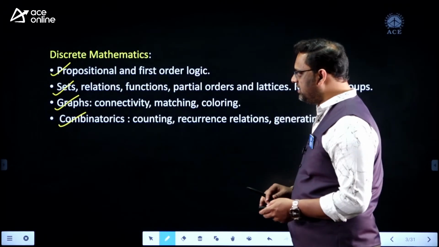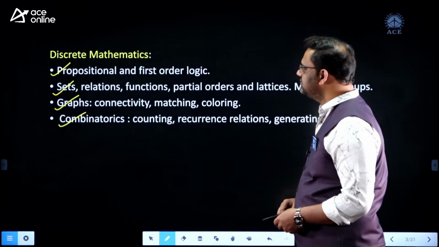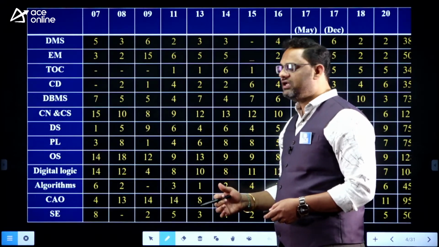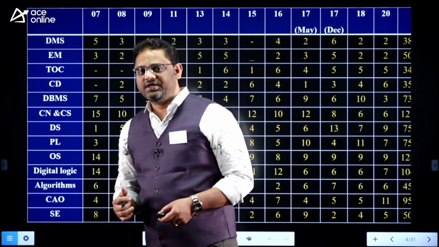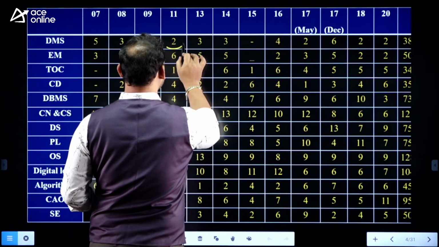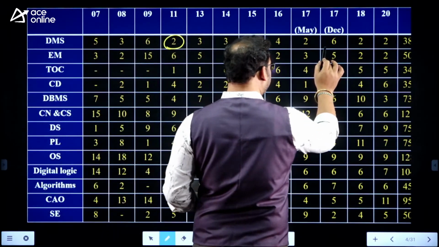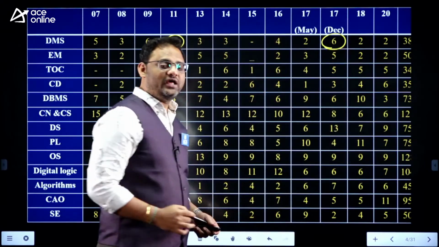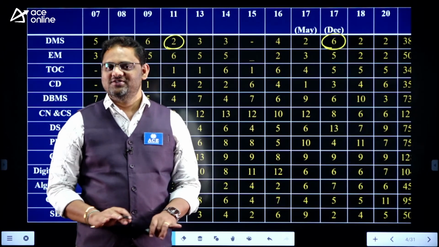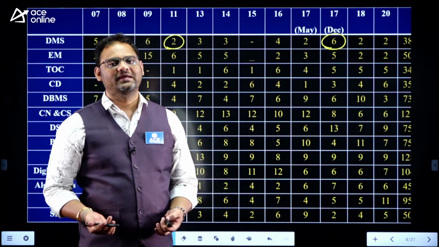Not only syllabus, my dear, I can show you the weightage of discrete math. Students, these are the different subjects available in our computer science. So if you take the discrete weightage, we are getting a minimum of 2 questions from this area, and a maximum of 6 questions from this area. So on average, you can say we can guarantee like 4 questions you can get in our discrete mathematics. So it is not a less weightage.